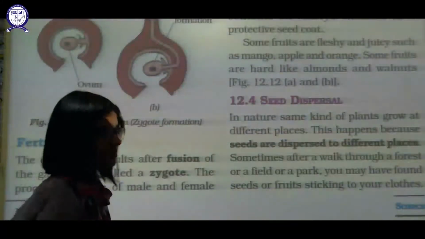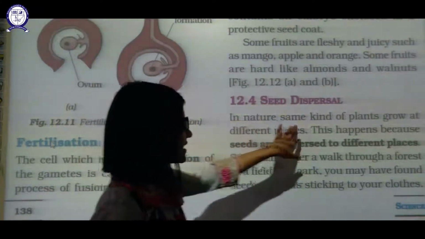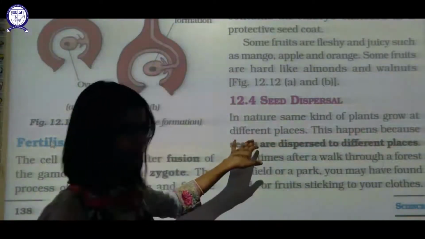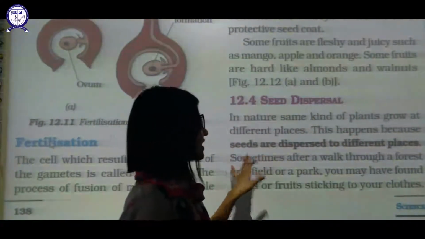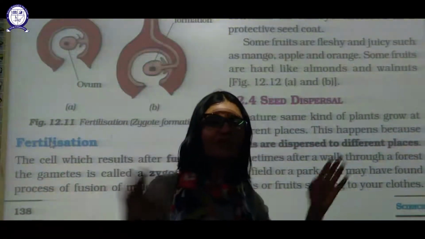Now, seed dispersal. In nature, some kinds of plants grow at different places. This happens because seeds are dispersed to different places.